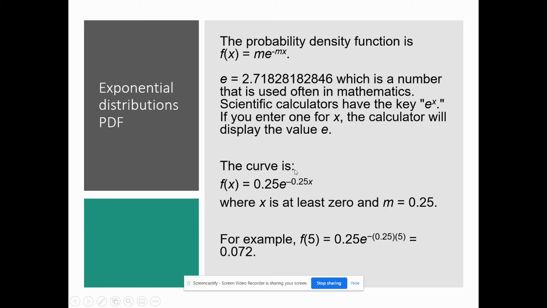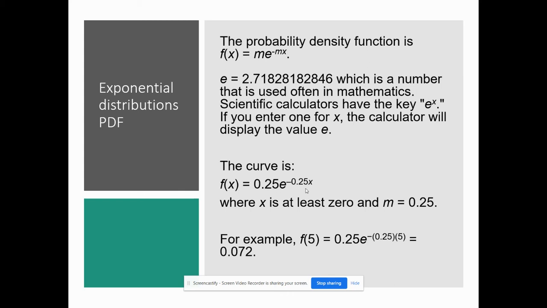So the curve for the one we just looked at, using this formula, is f of x equals 0.25 e, again, remember that's a constant, to the minus 0.25x. So x is going to be at least 0 or higher, and you're given a value. Remember, this is an exact value because we're talking about PDF. We want exact values, like what we did with binomial.